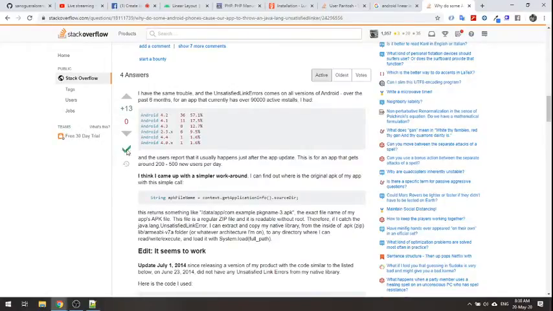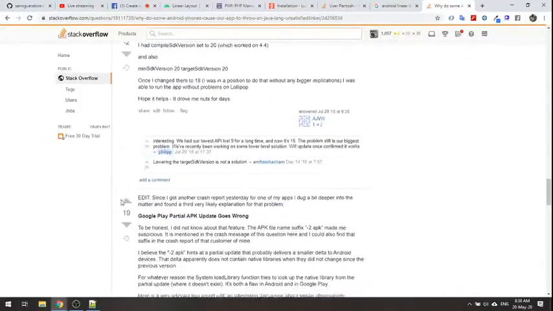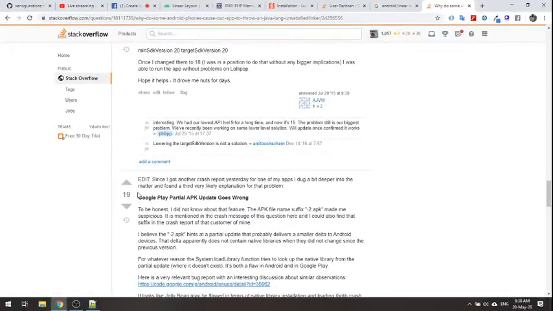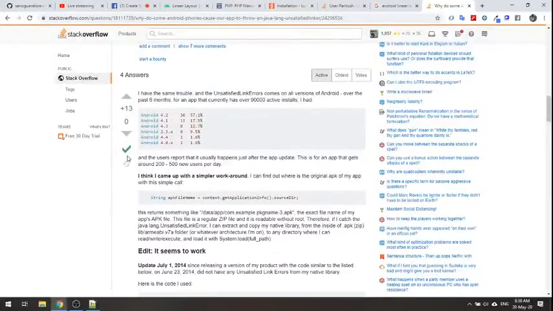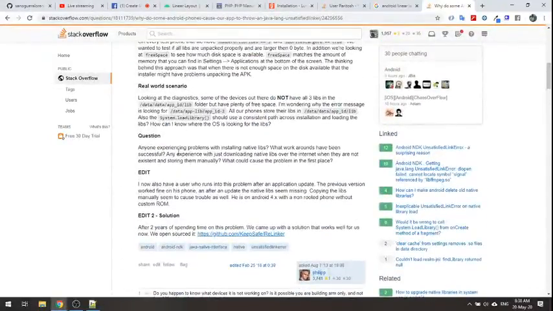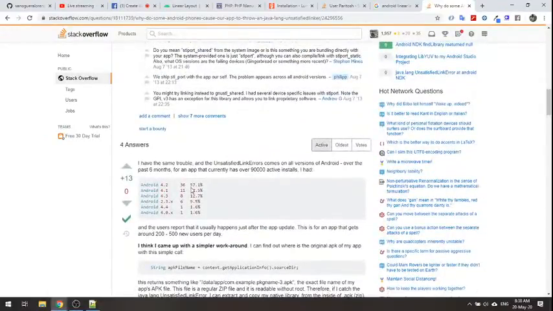This green tick is the accepted answer. There will be multiple answers available to the same question. Other answers could have more upvotes than the accepted answer, but the accepted answer is the one that solved the problem for that particular question. So this is how Stack Overflow works.